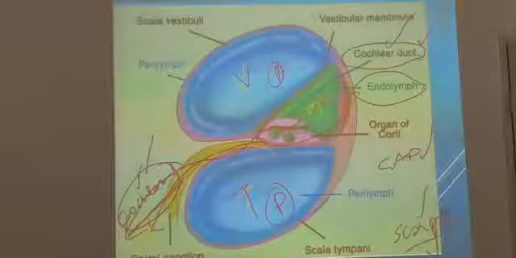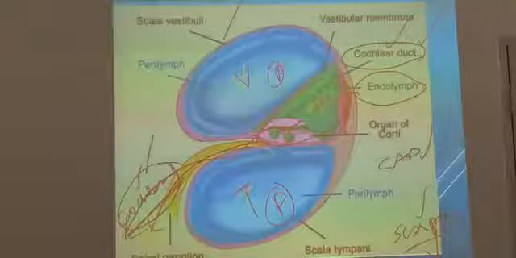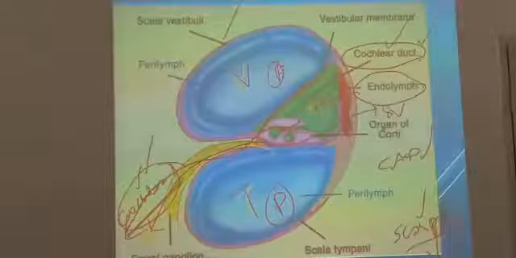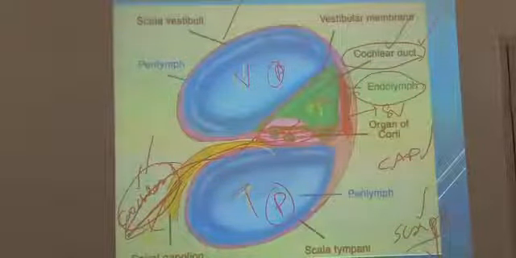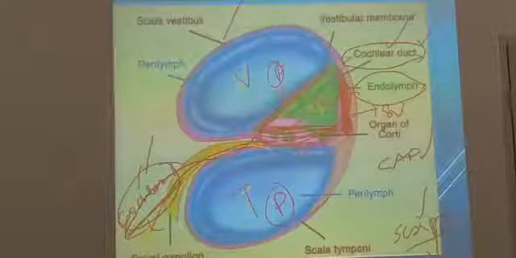This is the scala vestibulae, scala media, scala tympani. So what should you have here? This is the stria vascularis. What is this one? This is the basilar membrane. What is this one? This is the Reissner's membrane. The scala media is filled with endolymph. Perilymph is present in scala vestibulae and scala tympani. We have already seen this point.